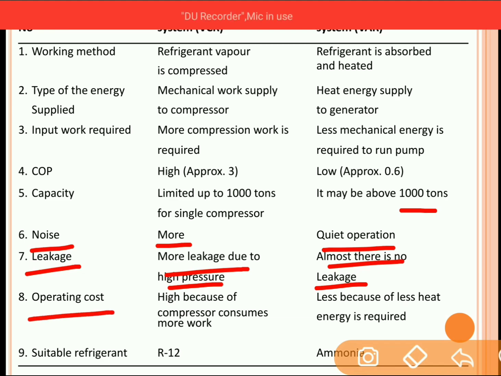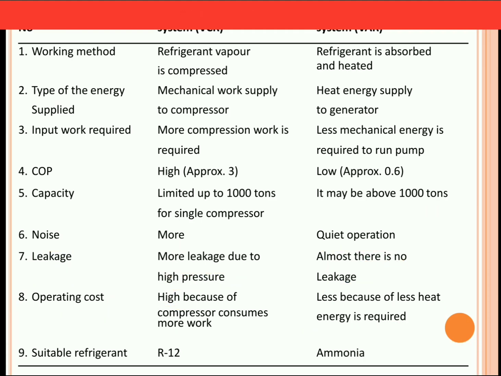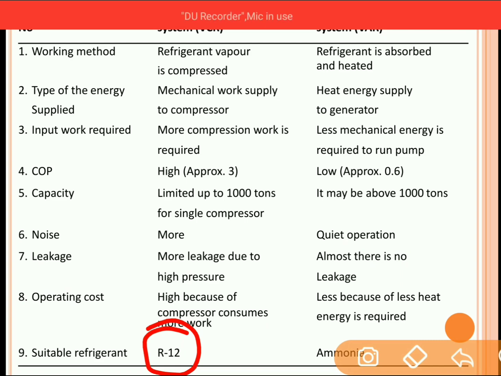Operating cost. Operating cost for the vapor compression refrigeration system is high because the compressor consumes more work, whereas in case of VAR, operating cost is less because less heat energy is required in the generator. Now the refrigerant used in the vapor compression refrigeration system is R12, and for the vapor absorption refrigeration system it is ammonia.